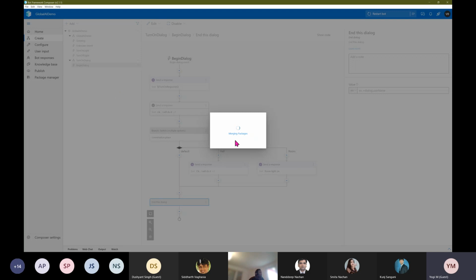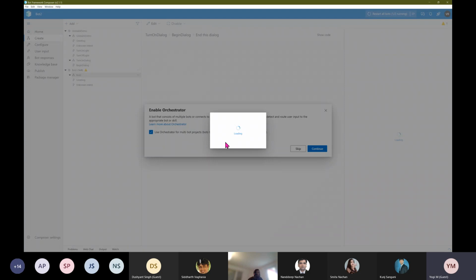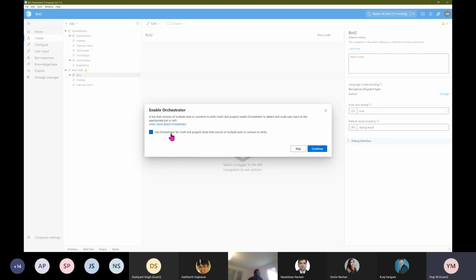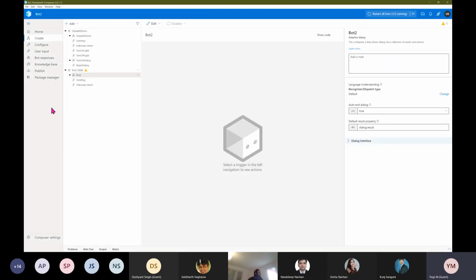Merging, building. The merging I will tell about this one in a couple of minutes. The next session is related to the bot component. Orchestra, leave it. Continue. Okay.